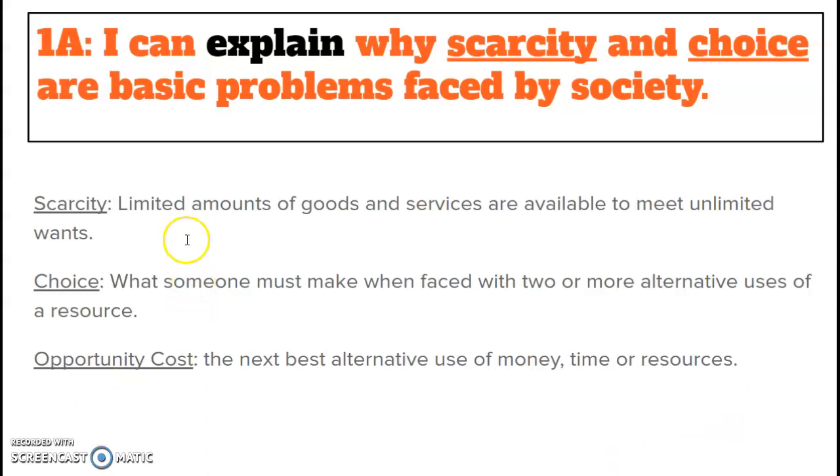So here you need to understand that we do have a limited amounts of goods and services that we can produce, even though we have a society that wants unlimited, we have unlimited wants. So therefore, we have to choose what we're going to produce and what we are going to want or go out and buy and sell. And after we make that choice, the opportunity cost is the next best alternative to use for the time, money, or resources of producing those goods.